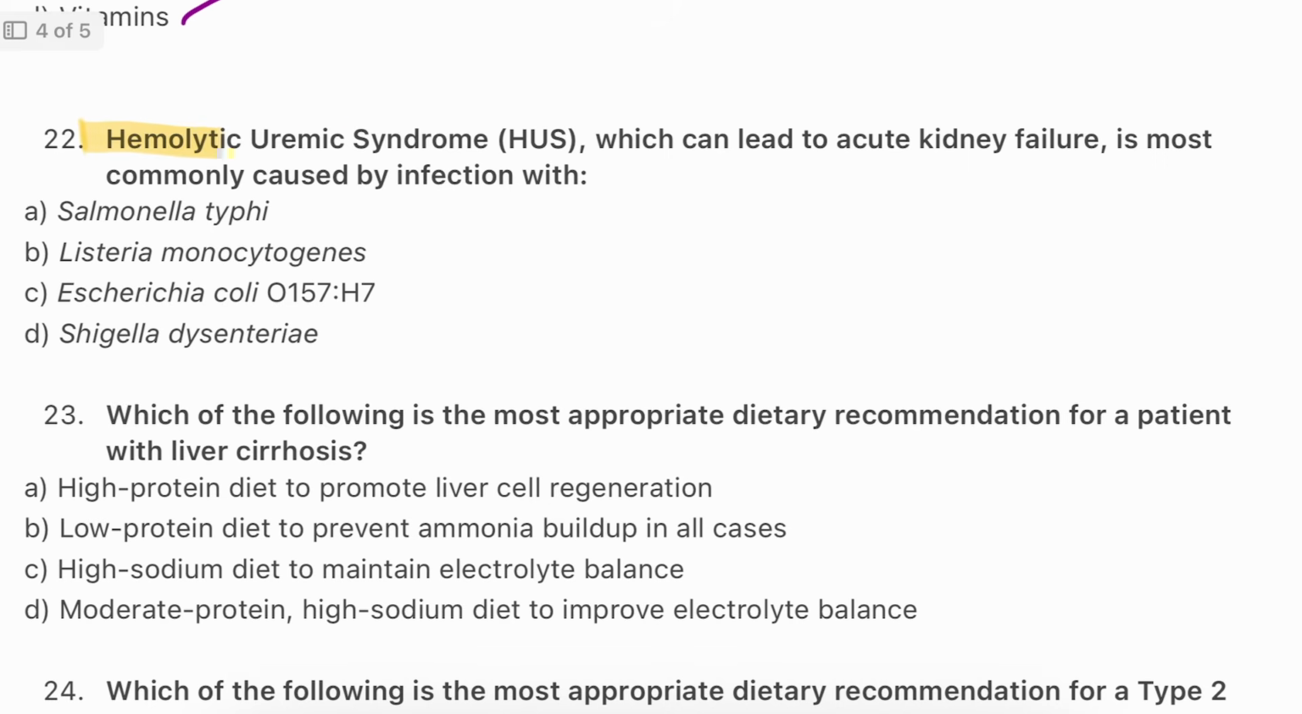Question number 22. Hemolytic uremic syndrome (HUS), which can lead to acute kidney failure, is most commonly caused by the infection with Salmonella typhi, Listeria monocytogenes, Escherichia coli O157:H7, Shigella dysenteriae. Here the answer will be C. E. coli